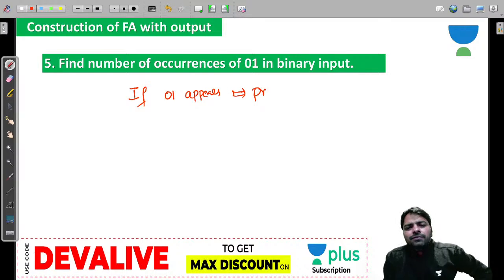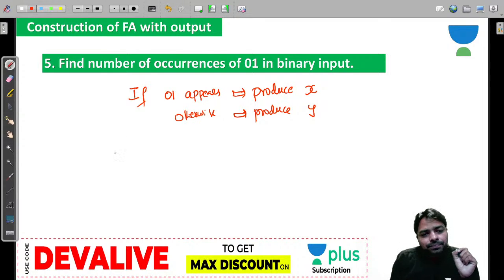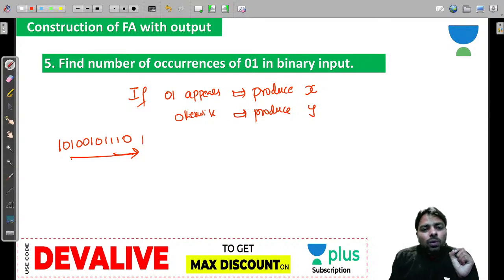Produce something yourself. Produce X, otherwise produce Y. You decide how to do that. If 0 1 appears, produce X. Example, input 1 0 1 0 0 1 0 1 1 1 0, and look at what the output is.